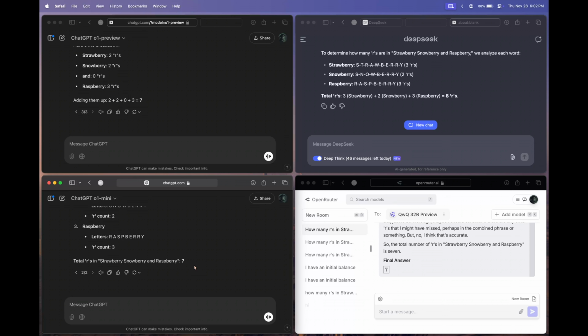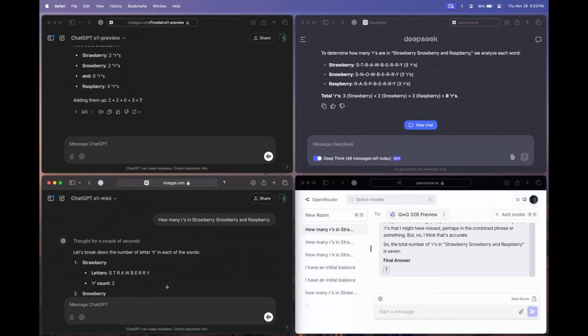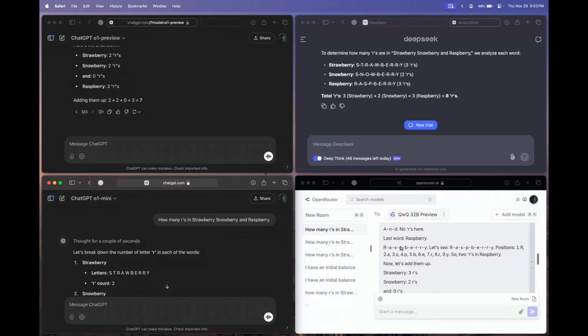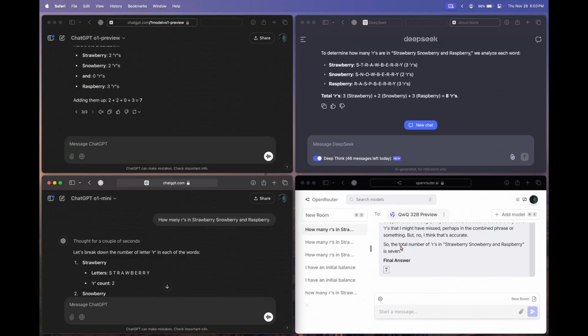Okay, so what can we say? I think all the models have failed, and if we compare them, these three models at least got the answer once, but Qwen was wrong both of the times. So comparatively it was a loss for the Qwen model. Let's move on to the next question.